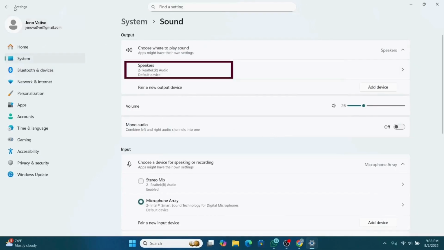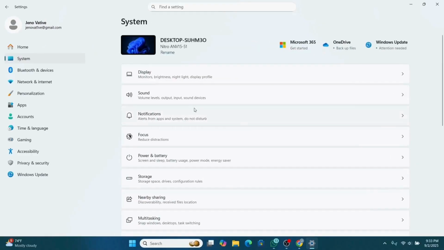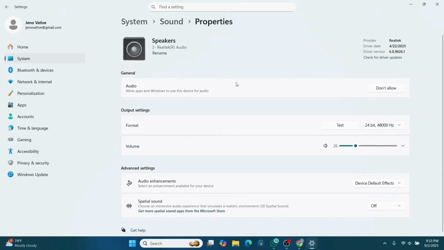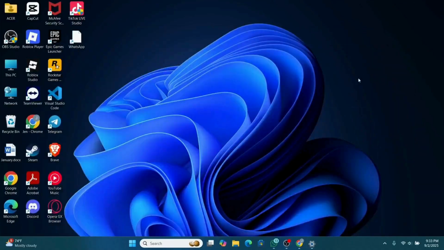So you can go over to sound and look out for a device that is connected. And once you do so, you can look out for the option called default and set it as a default device on your device.